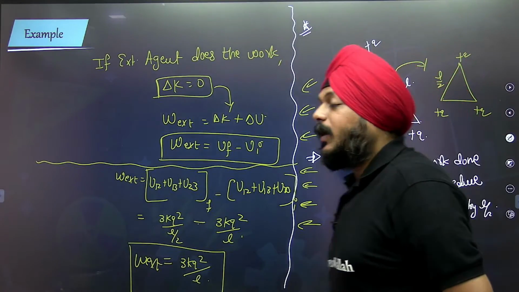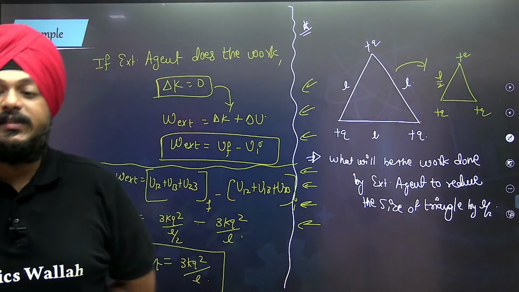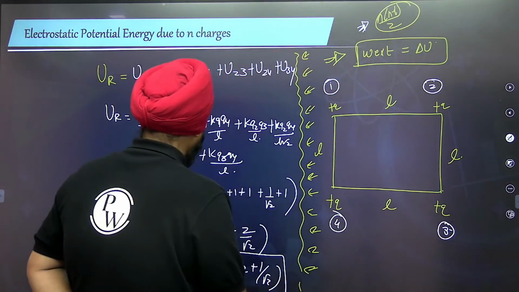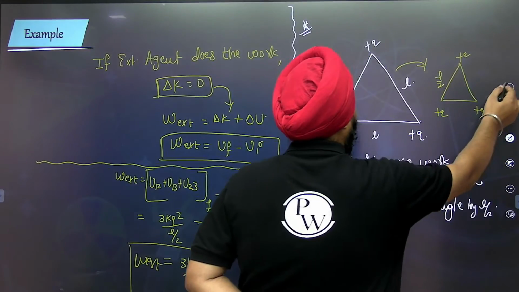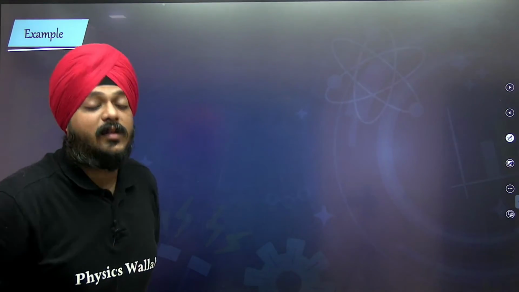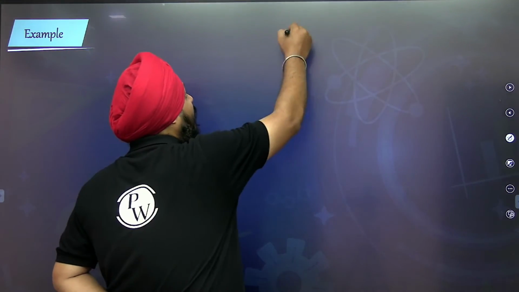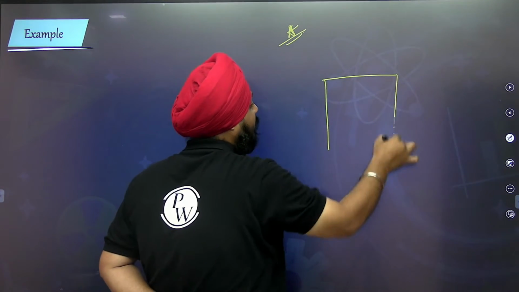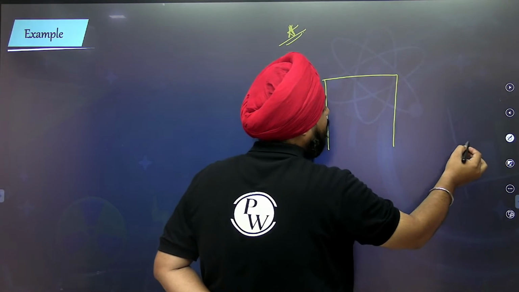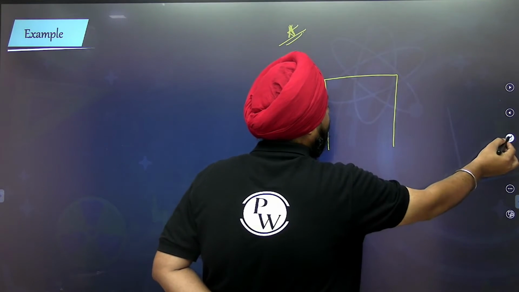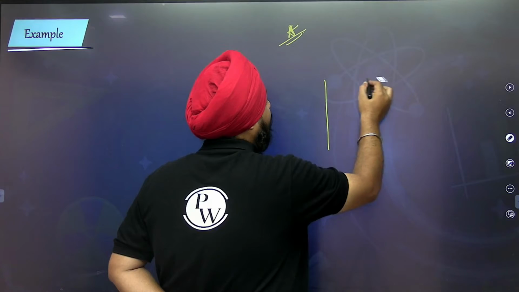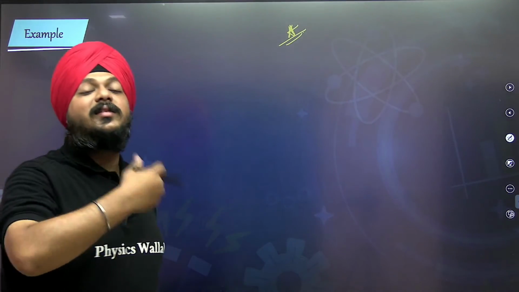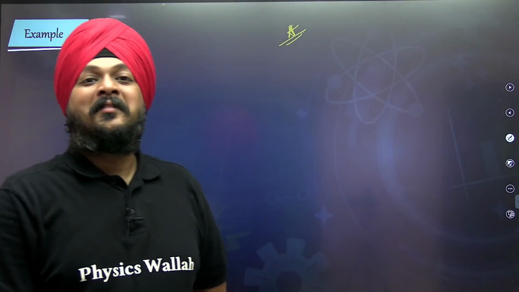Now students might be thinking, sir, this is only the same sort of example and it appears quite easy. Now let's have another example of an external agent doing work.